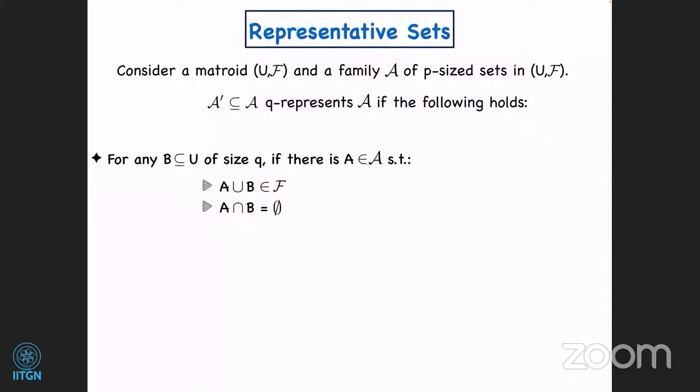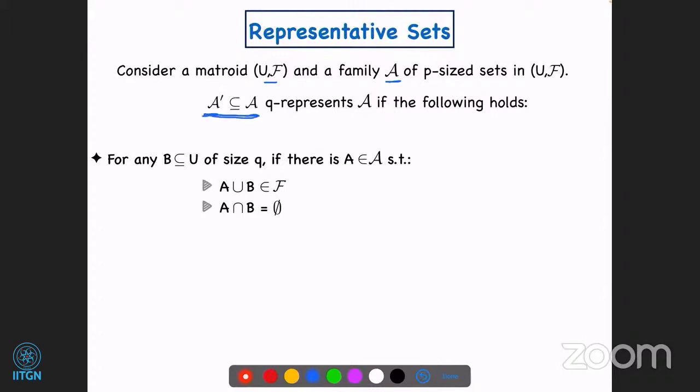To this end, let me introduce what are called representative sets. Consider a matroid U comma F and a family calligraphic A of p-sized sets in this family F, in the matroid. Then we say that a subset A prime of our given family calligraphic A, q-represents, q is an integer, this given family A if the following holds.